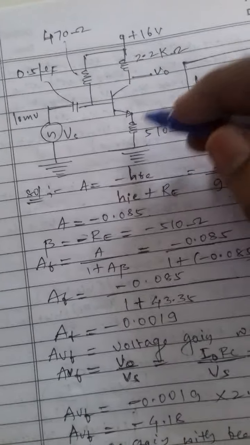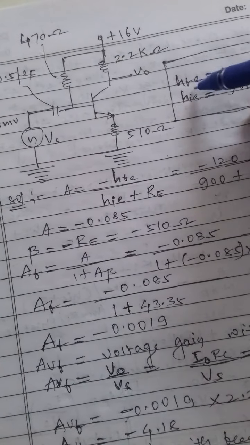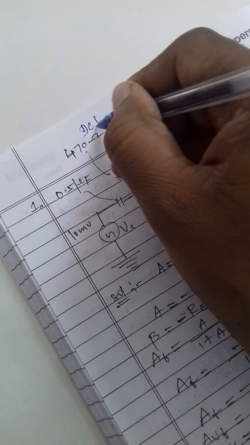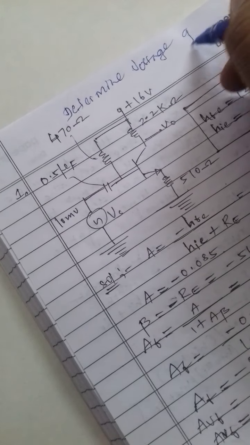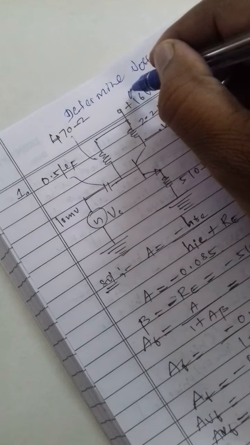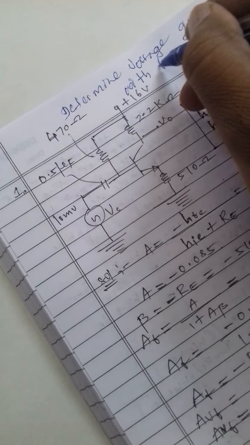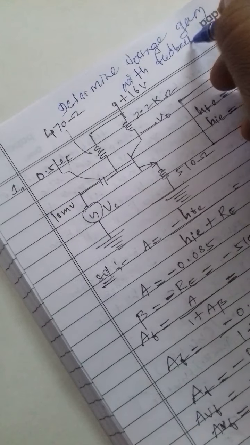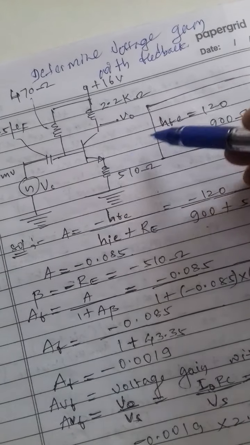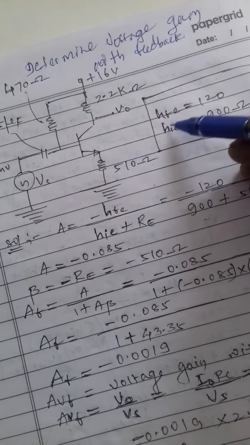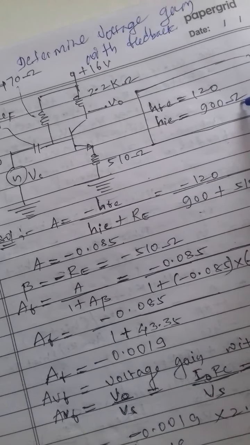Here in this problem you have to determine the voltage gain with and without feedback for the given transistor. This is a current series feedback connection, as shown in the figure, with hfe 120 and hie equal to 900 ohms.